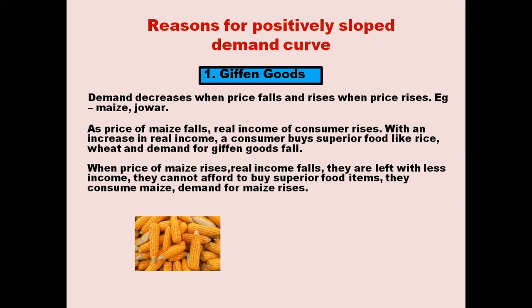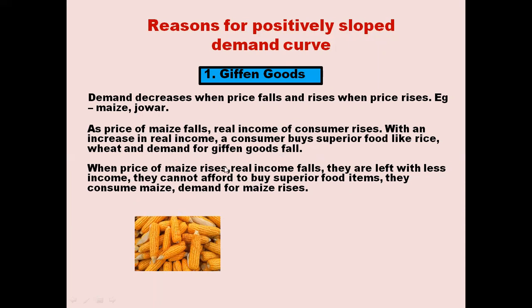So if the real income rises, what happens? Consumers are left with more money. What do they do? They buy superior food items like rice and wheat, and demand for Giffen goods falls. So if the price of maize falls, the demand for Giffen goods falls. That is, price and demand are positively related. When price falls, demand also falls.